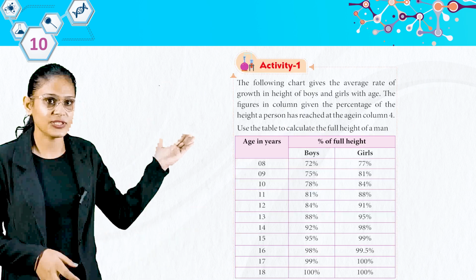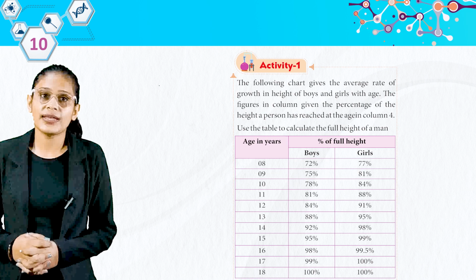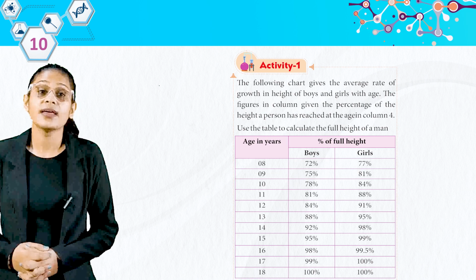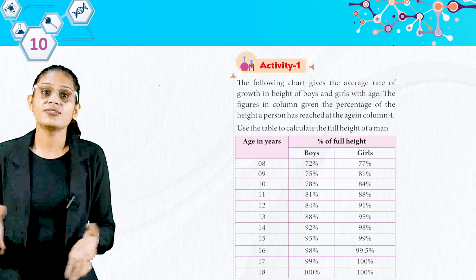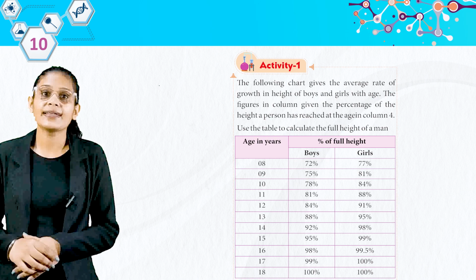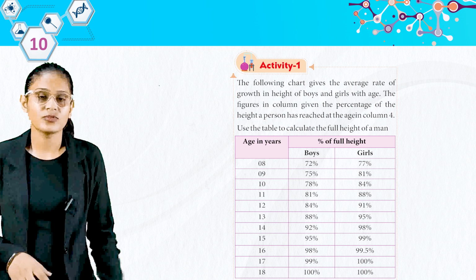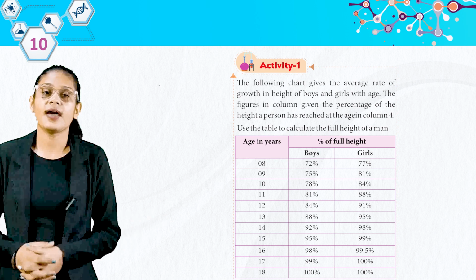Here we have an activity. Activity 1. The following charts give the average rate of growth in height of boys and girls with age. The figures in column given the percentage of the height a person has reached at the age in column 4. Use the table and calculate the full height of a man. So student, look here. You have to take the calculations from this table and write the height of a man.